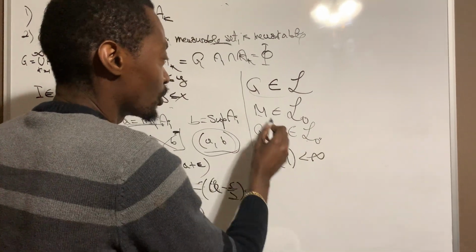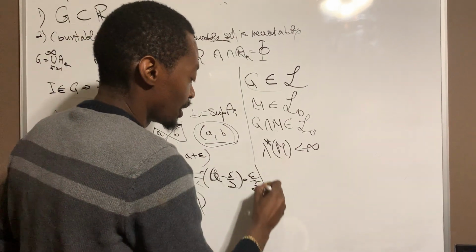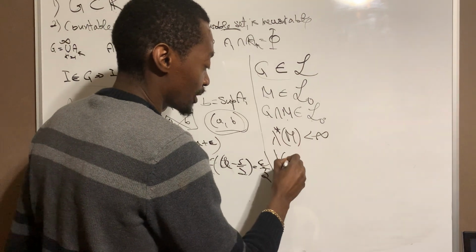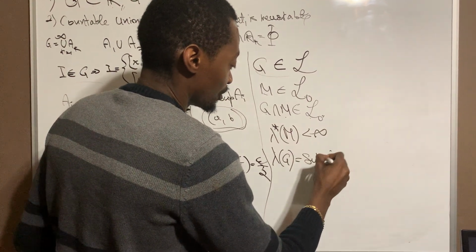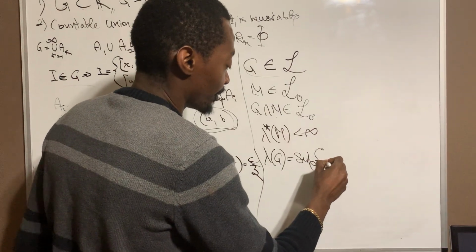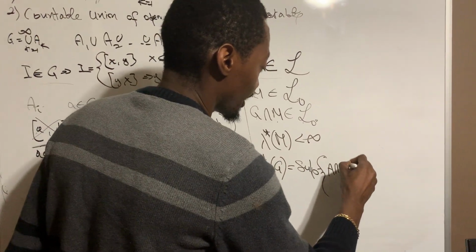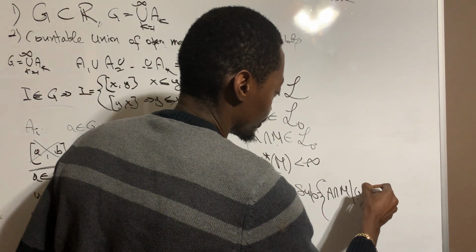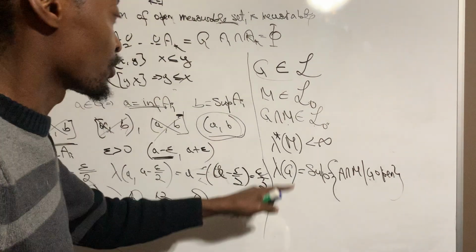If this happens, this automatically tells me that G belongs to the Lebesgue premeasure, and the actual measure is going to be the sup, the least upper bound, of the intersection of A and M, such that G is open. That's going to be the actual measure, right? So now let's prove this.